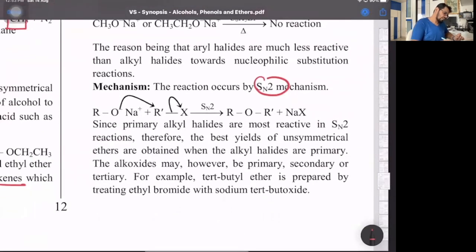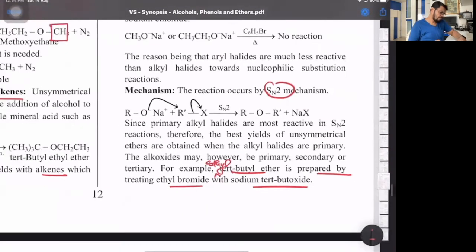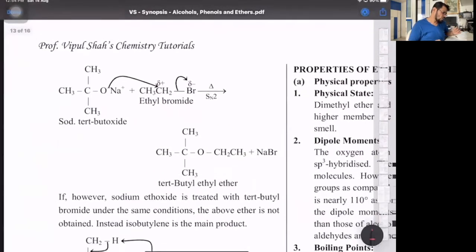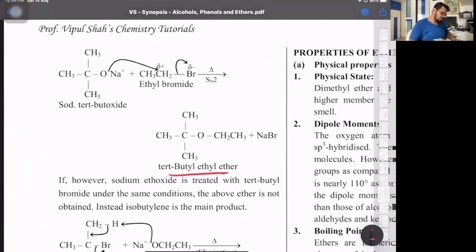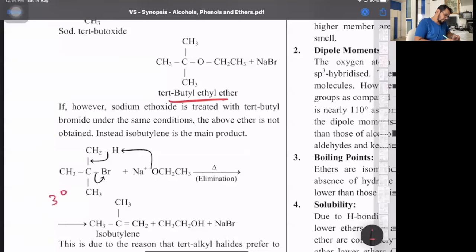Tertiary butyl ethyl ether is prepared by treating ethyl bromide with sodium tertiary butoxide. So we get ethyl tertiary butyl ether. So if you take sodium tertiary butoxide, we get a higher branched ether. But if you take a 3-degree RX, then we get an alkene. This is the most important part.